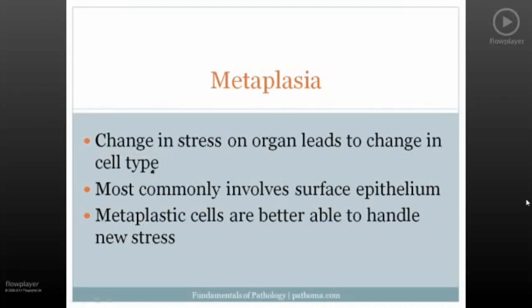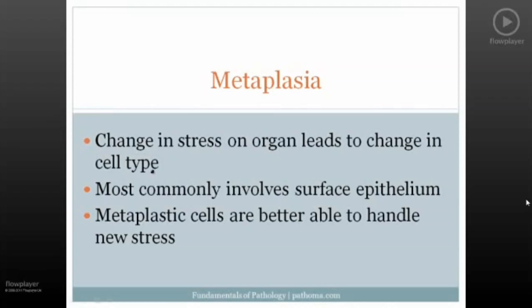Epi means on top, and thelium means layer. And so epithelium is the cells that line body surfaces. So the entire skin is lined by epithelium, the gut is lined by epithelium, the urogenital tract is lined by epithelium. For the most part in the human body, keeping things very simple, there's three types of epithelium.